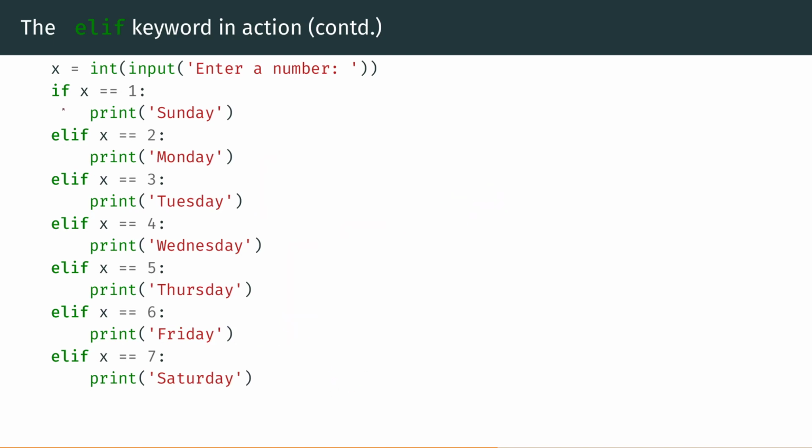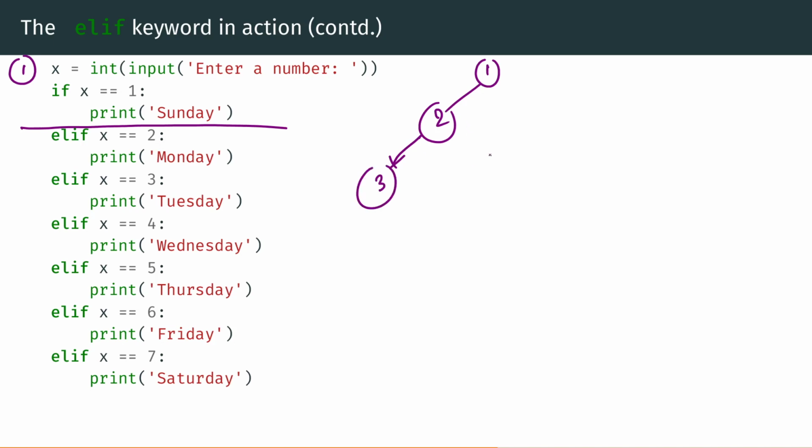So the idea is if x is equal to 1, you print Sunday and then you ignore everything else. If x is equal to 1, you print Sunday and that's it. You ignore everything else, right? Because if you actually see this, this is line 1. Line 1 is input and line 2 is where you make that decision. And if line 2 is true, then you print Sunday at line 3. If line 2 is false, you actually go to line 4.